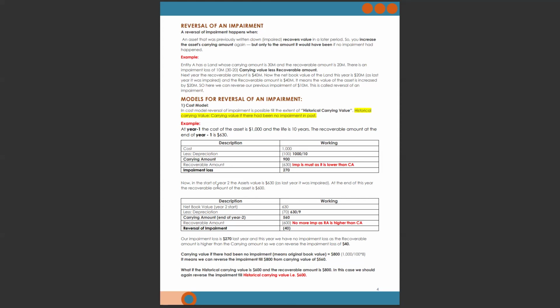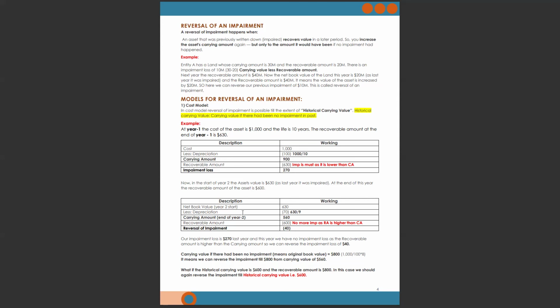Okay, now at the start of year 2, in the next year, the asset's value is 630. Why 630? Because we have booked an impairment of 270, so we reach from 900 to 630. So in the second year the asset stands at 630, as last year it was impaired. At the end of this year, the recoverable amount of the asset is 600. Net book value at the start of year 2 is 630.